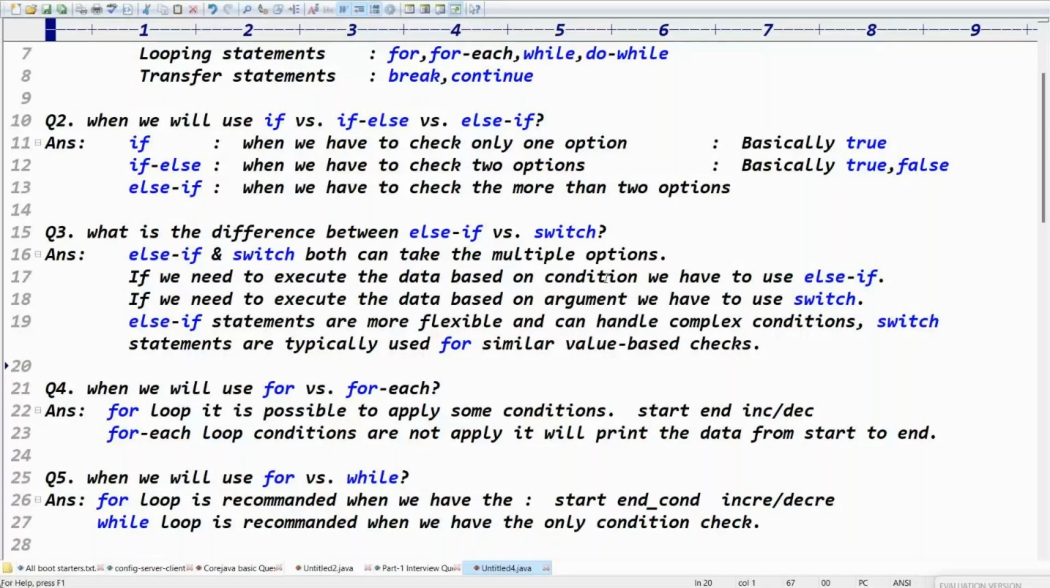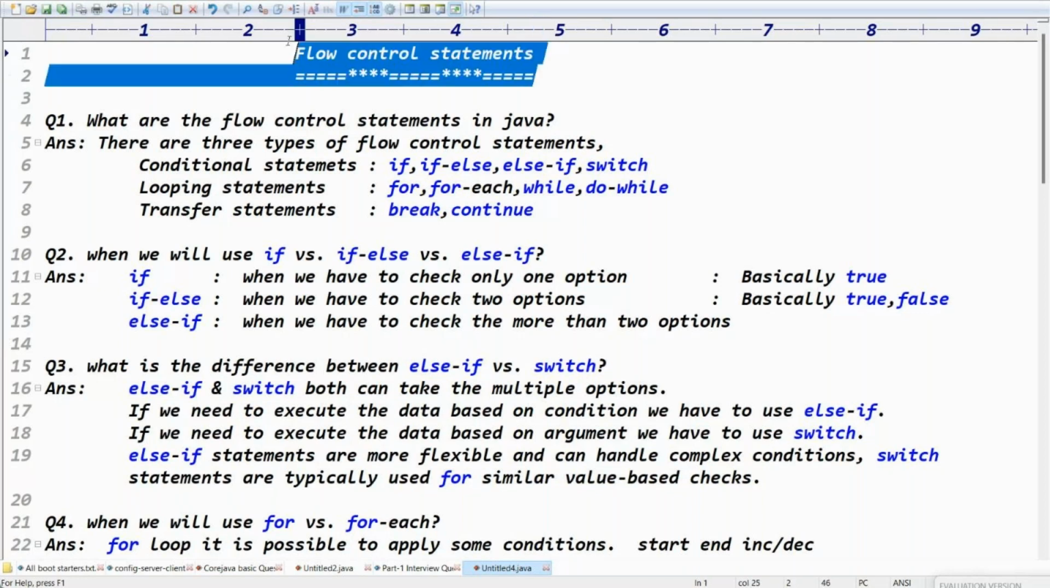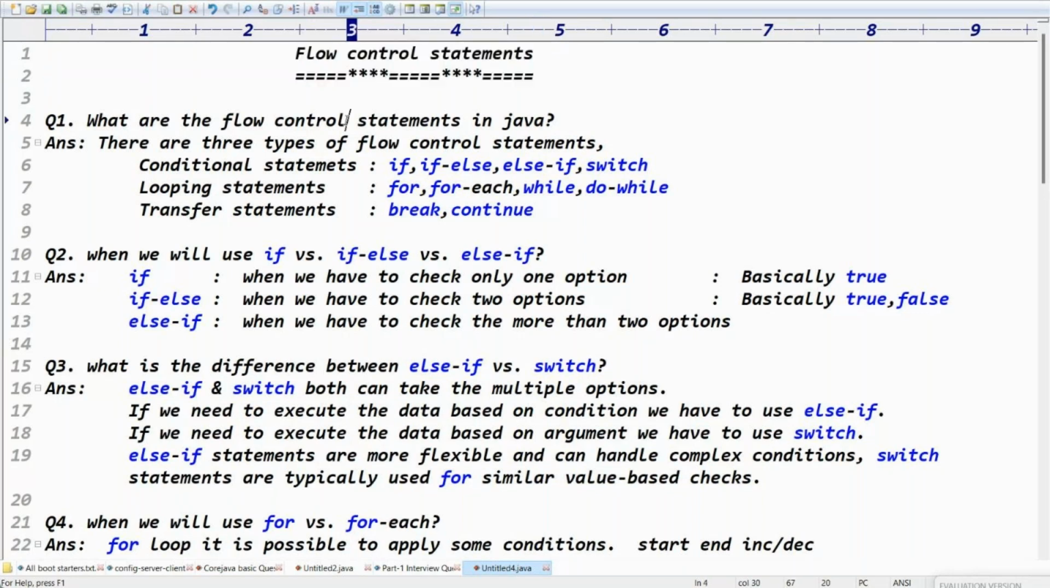Guys, I'm planning to take some entry questions about core Java, advanced Java, Spring Boot, microservices and all. For that, today I'm starting the first one regarding the flow control statements. All of you can please take the book and pen. Please note down all the questions and maintain one notes for all of them, regarding the Java entry questions. Today I'll go for the flow control statements.